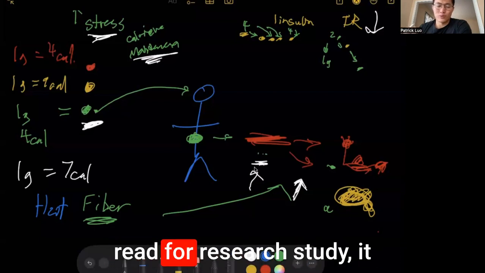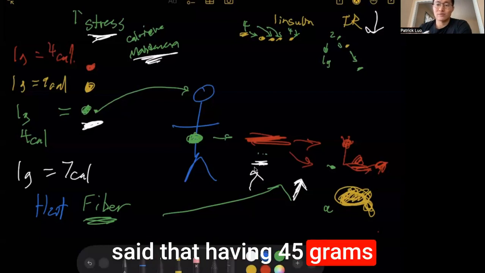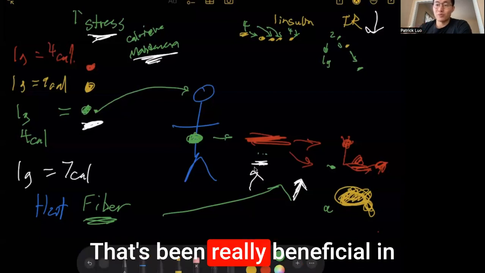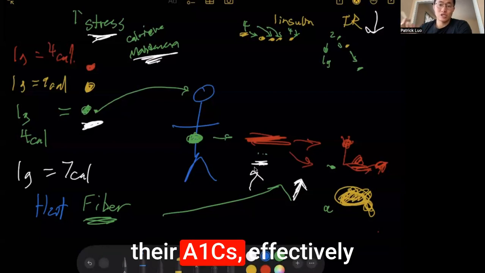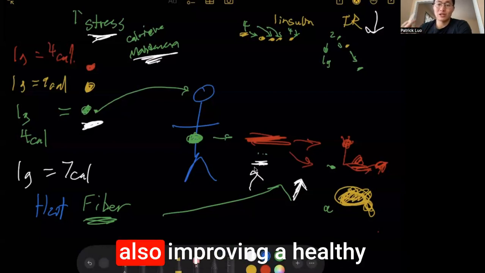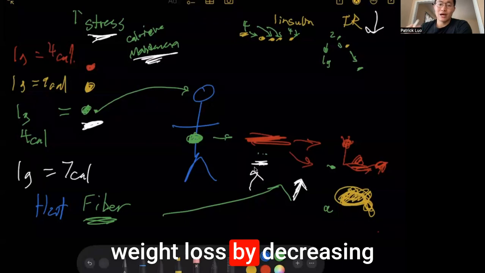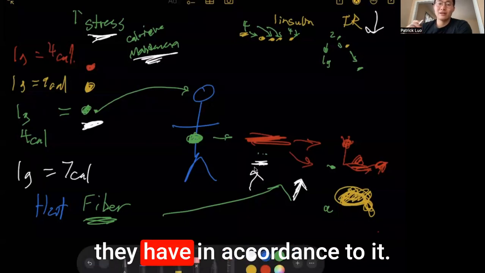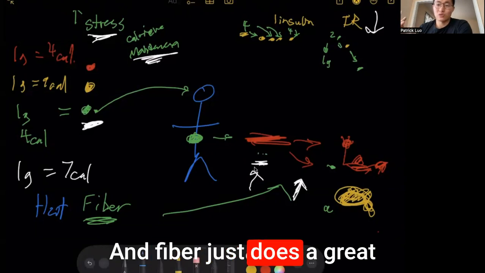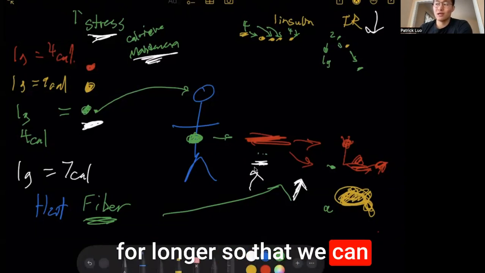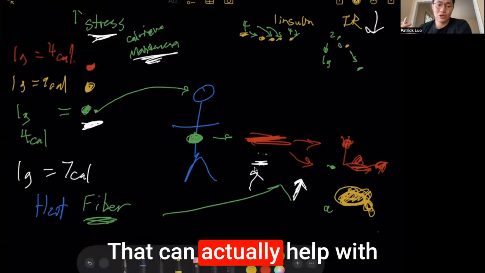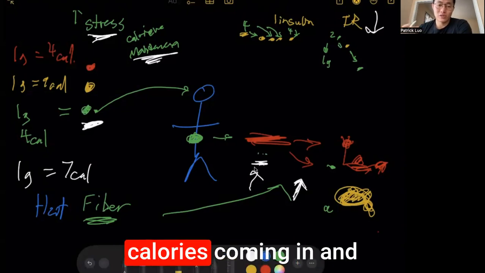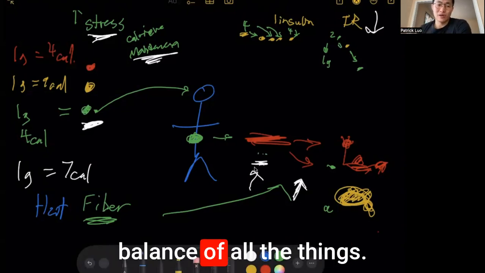One of the research studies I've read said that having 45 to 55 grams of fiber per day has been really beneficial in helping people improve their insulin sensitivity, lowering their A1Cs, effectively reversing their type 2 diabetes and prediabetes, and also improving healthy weight loss by decreasing the amount of fat mass they have. Fiber does a great job helping us feel fuller for longer so that we can maintain our caloric balance instead of thinking we need to overeat because we're always hungry, without as many calories coming in.